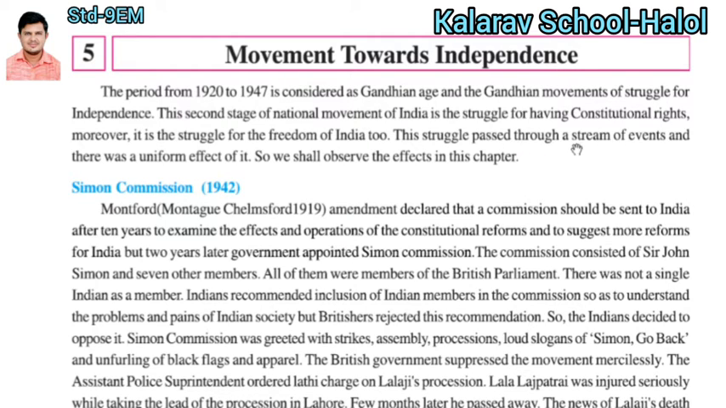The struggle passed through a stream of events and there was a uniform effect of it. A uniform effect means a special effect. There was an impactful effect of the struggle and movements all over India. So we shall observe the effects in this chapter. Which kind of effects were there? It was held out on the struggle movement that we have to discuss in this chapter.